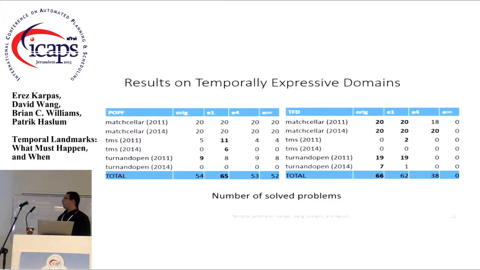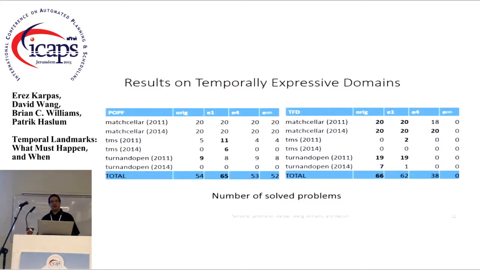First, the results on temporally expressive domains, and there are very few of these. In fact, there are three: match seller, TMS, and turn and open. With match seller, all the planners solve all the instances, so we can't really improve them. There's nowhere to go. In TMS, we had a very significant improvement, I think. POPF solves 6 more instances in both 2011 and 2014. And with the help of the temporal landmarks, TFD manages to solve 2 instances from 2011.